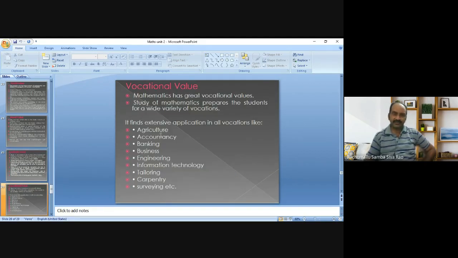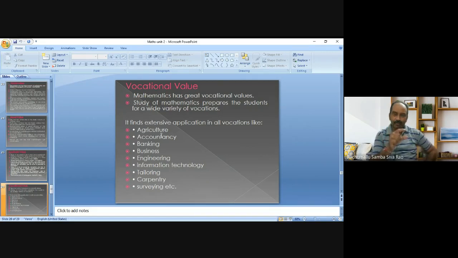Coming to the next one: vocational value. We have a strong saying: a sound vocational life needs a sound mathematical background. I'm repeating the statement, observe carefully.